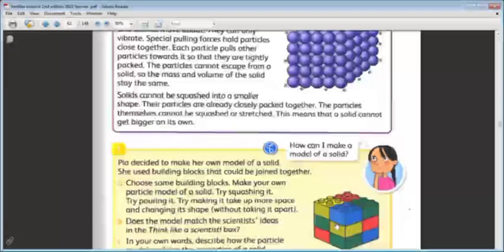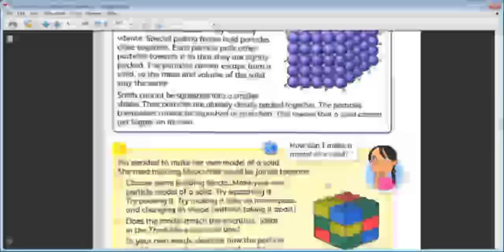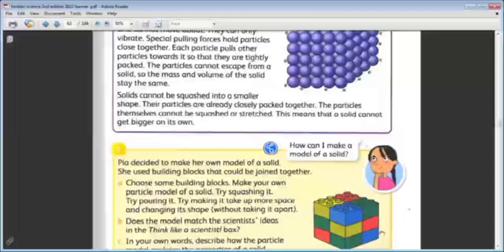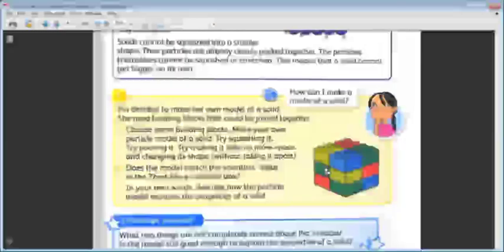Okay, but the thing that the building blocks can't represent is the vibrating movement. Here, the particles are vibrating. Here, they are not vibrating, they are still. So this model doesn't represent the movement of the solid particles. Okay, Sabah?